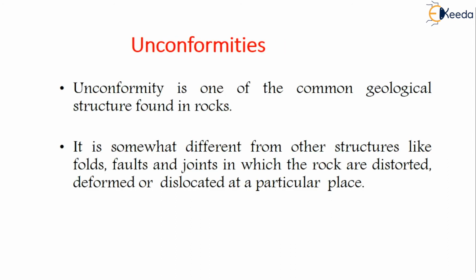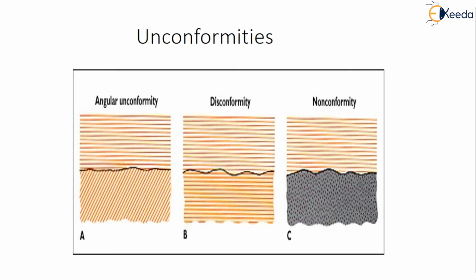Coming to unconformities, it is one of the common geological structures found in rocks, somewhat different from other structures like folds, faults, and joints. Here, the rocks are distorted, deformed, or dislocated at a particular place. See, this is an angular unconformity with an angle. This is a disconformity. This is a nonconformity.